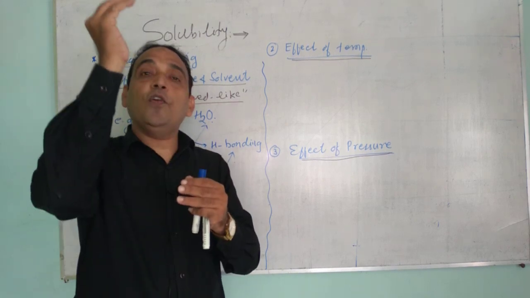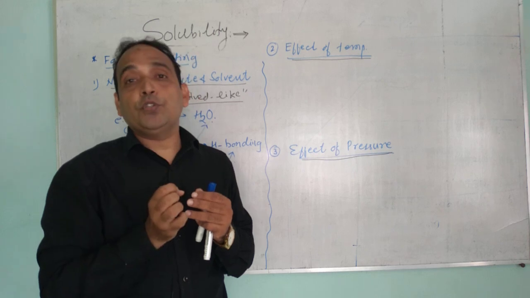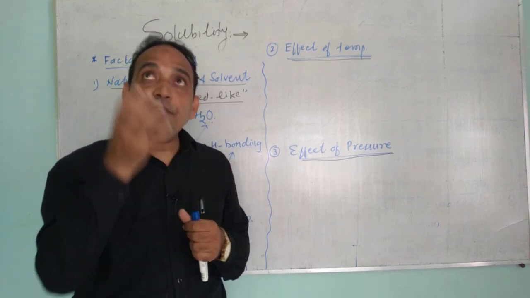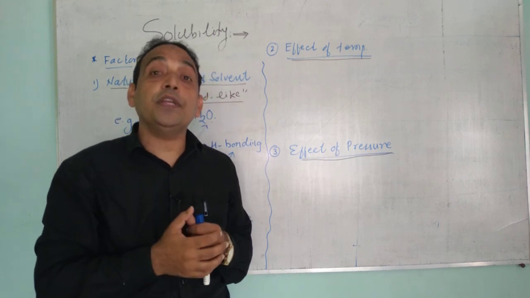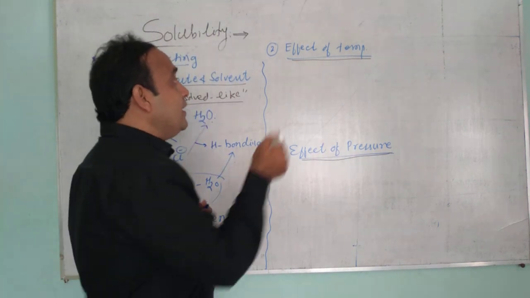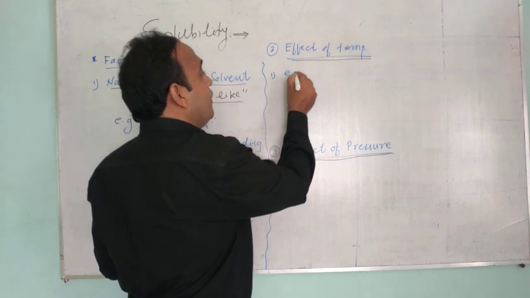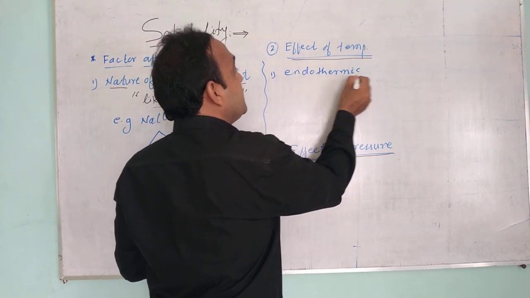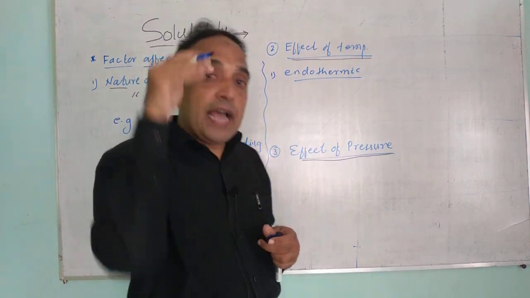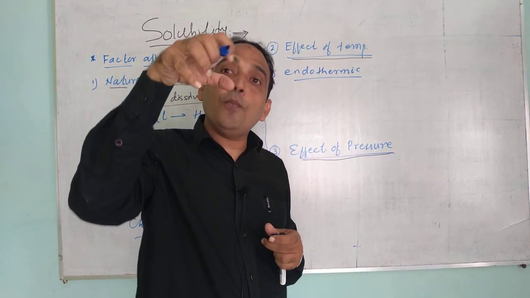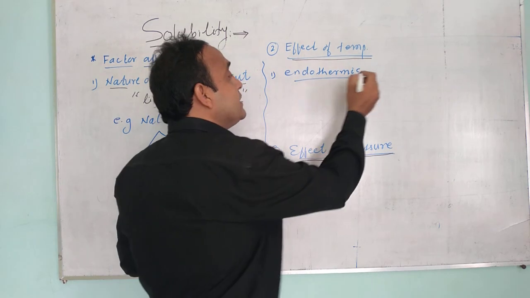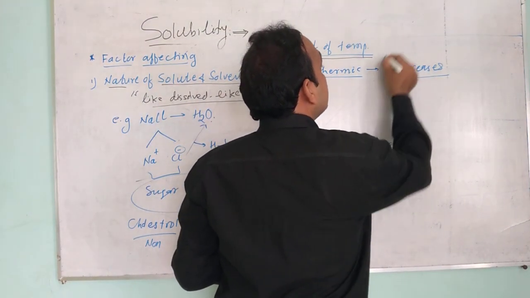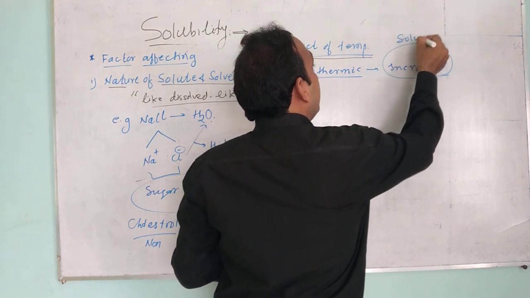Either heat is evolved or heat is absorbed. If heat is evolved, the reaction is exothermic. If heat is absorbed, the reaction is endothermic. And generally the reaction favored is the endothermic process. Endothermic process means heat is added, heat is absorbed by the system. In this case the solubility increases. In endothermic process the solubility increases.